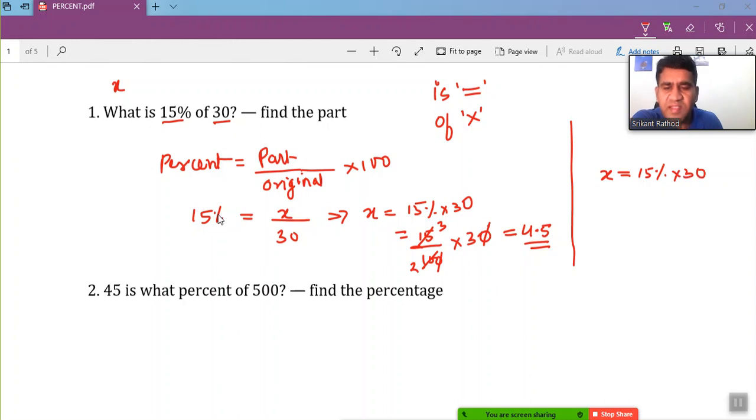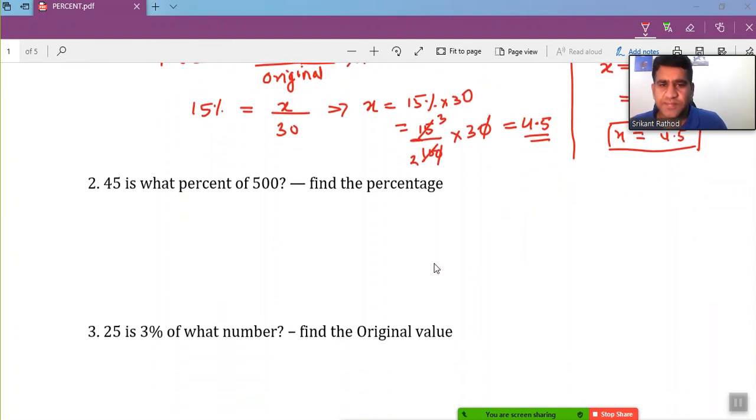We have arranged this expression in this way, and now we are getting it directly. So solve for x. This can be written as 15 by 100 times 30, and again you're going to get 4.5. So the value of x here is 4.5. This is how you solve, right? Isn't it easy? Okay, let's move next.